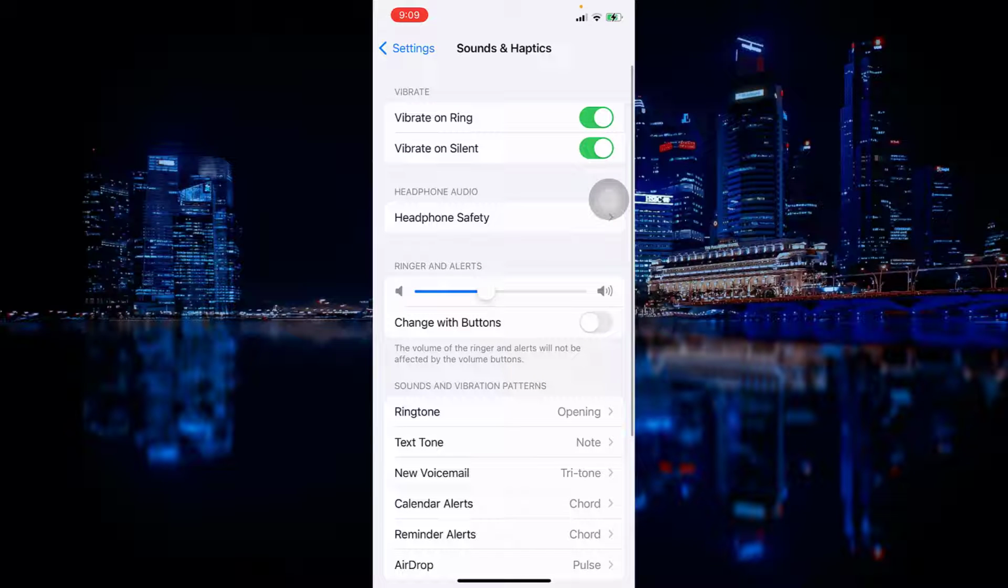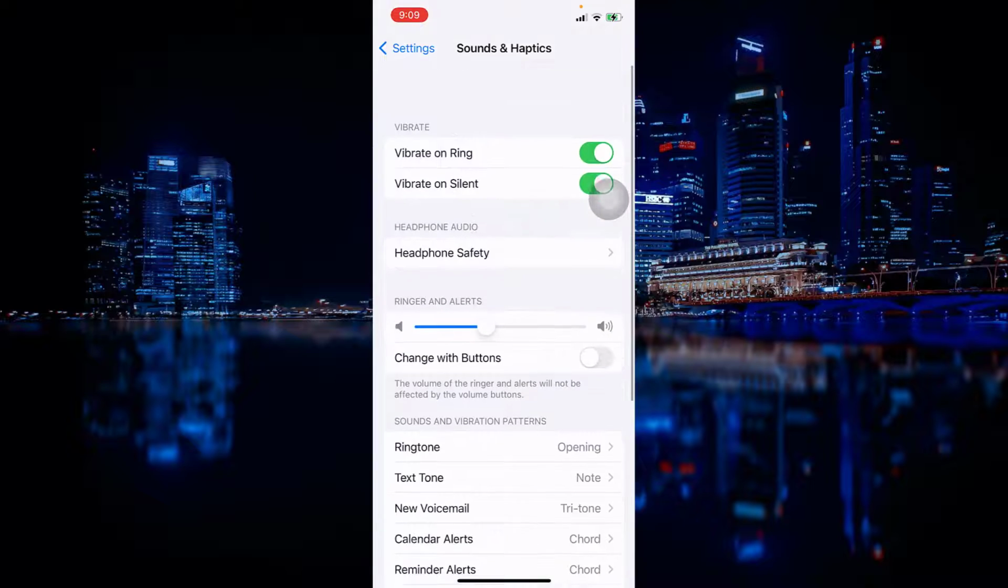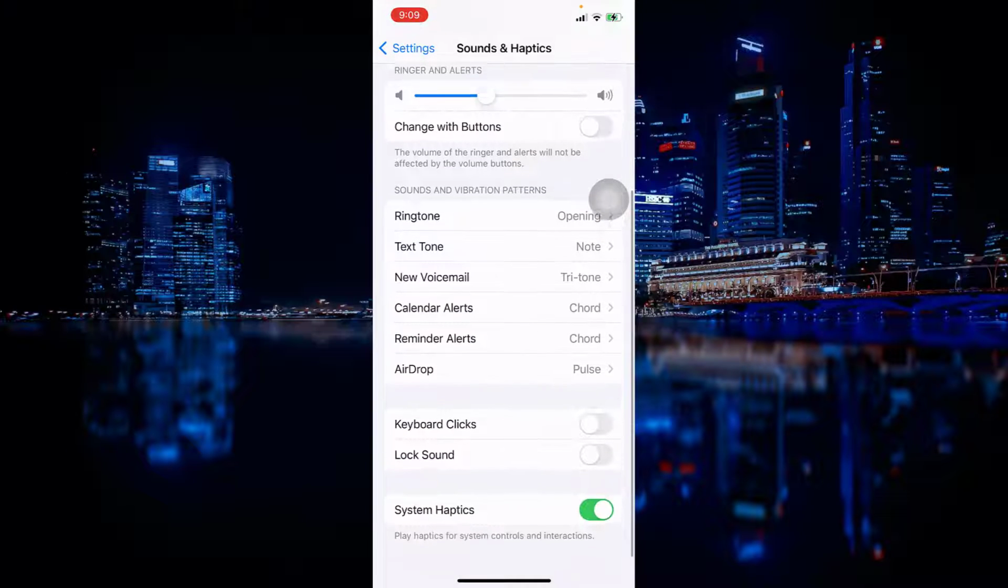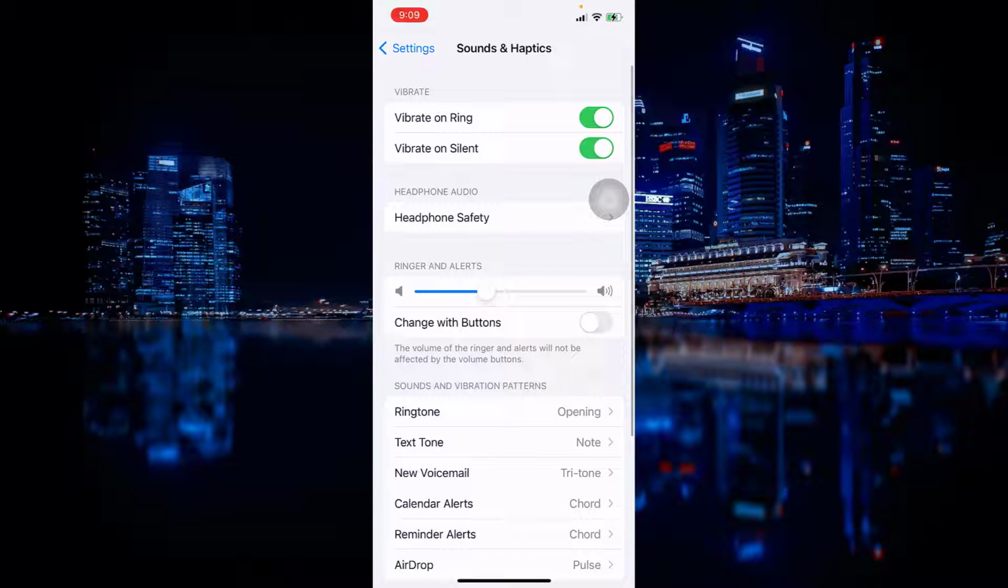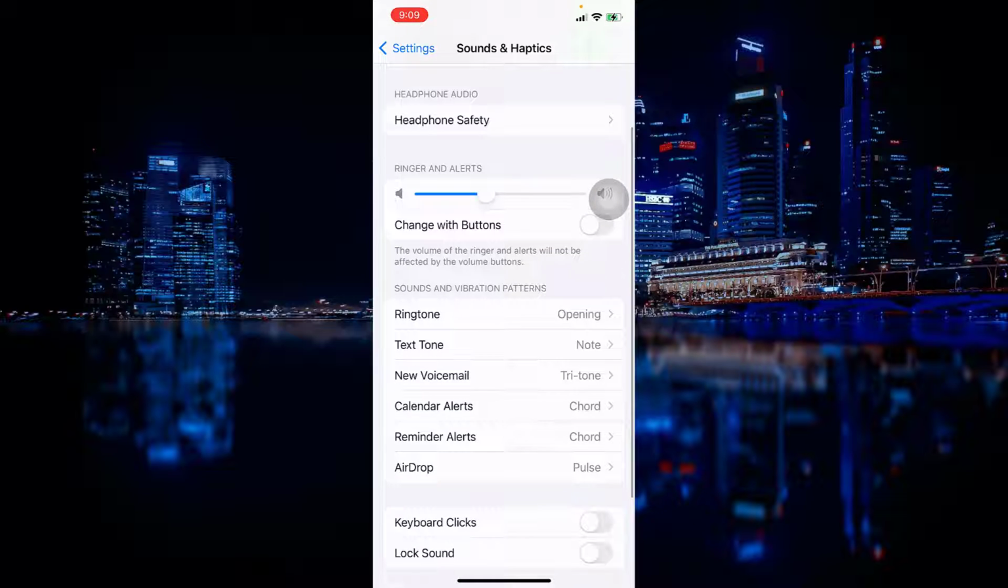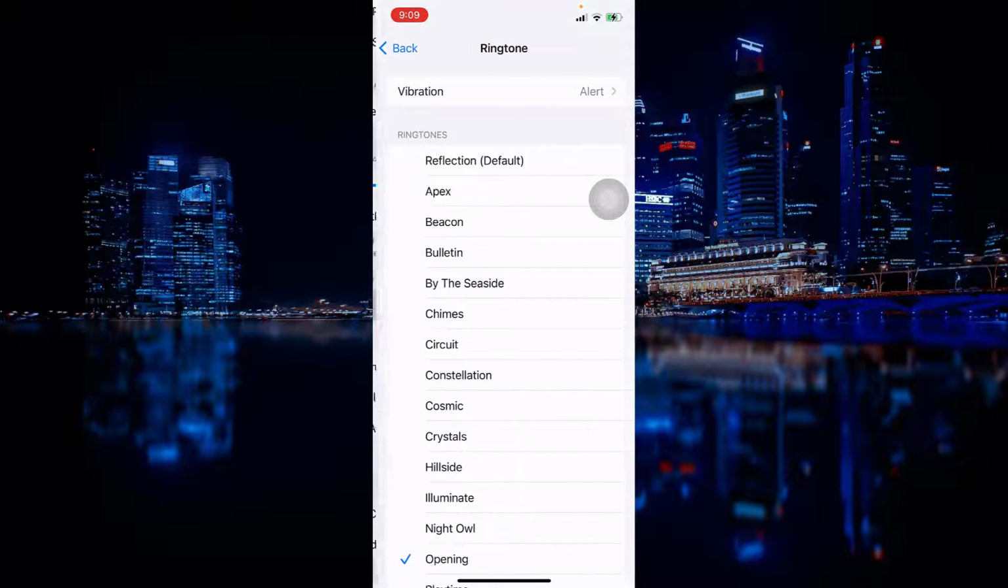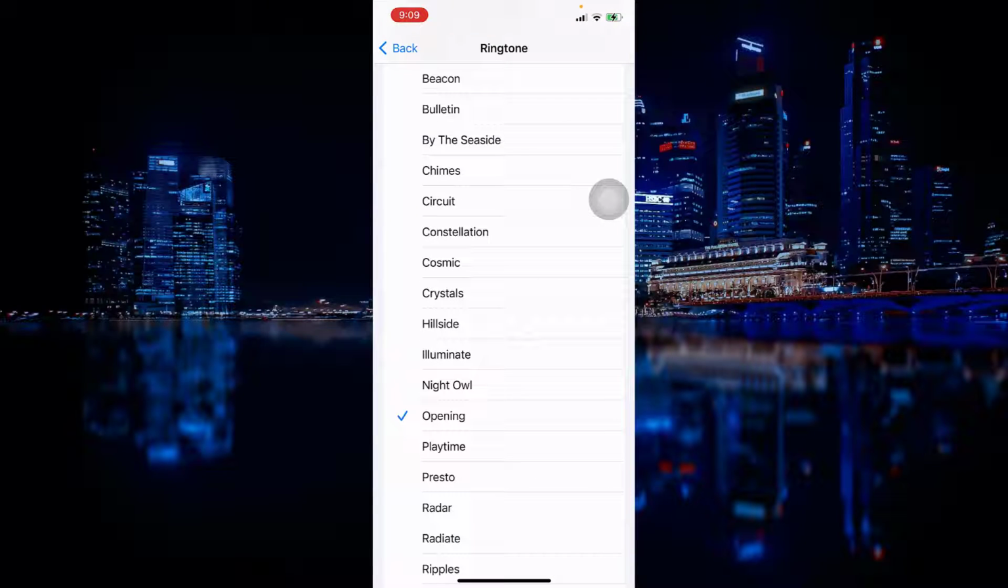So this is where you can find sounds and haptics in your settings. Then go to sounds, then you're gonna go to vibrate, headphone audio, or ring and alert, or sound and vibration patterns. So then you're gonna scroll left and right to choose on or off, or you're gonna go to the sound and vibration patterns, and you're gonna click on it. Then you're gonna choose whatever you want.